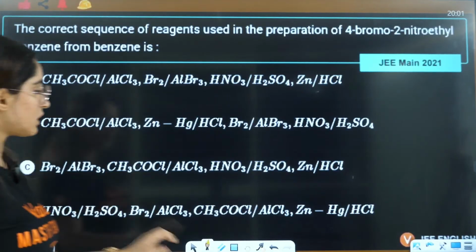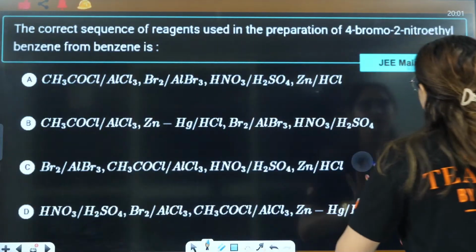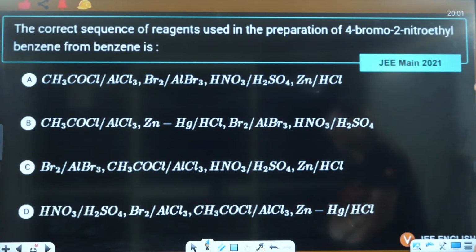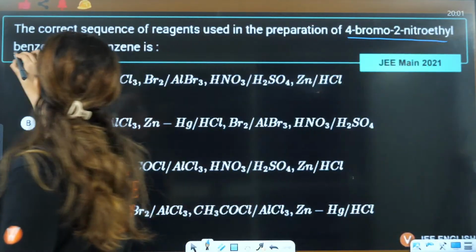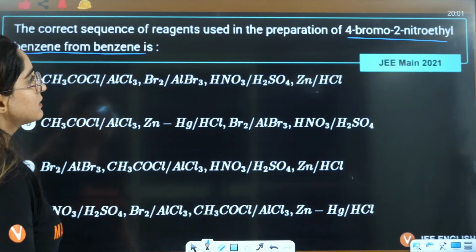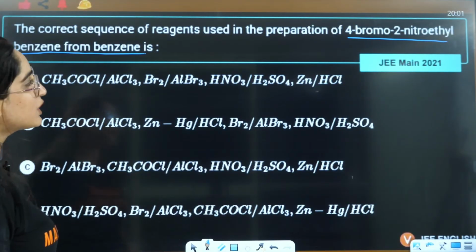Okay. Next question guys, we have the correct order sequence of reagents used in the preparation of 4-bromo-2-nitroethyl benzene from benzene. So this is a sequence for these.